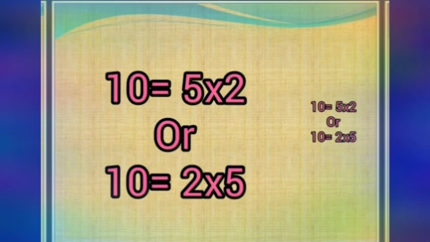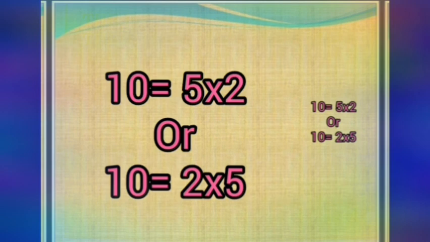This prime factorization for 10 is unique for that number 10 alone. So the order can be changed. That means there are 2 prime factors involved in the composite number 10. This 10 can be written as either 5 into 2, or you can change the order as 2 into 5. But the prime factorization 5 into 2 belongs to one and only the number 10 alone.